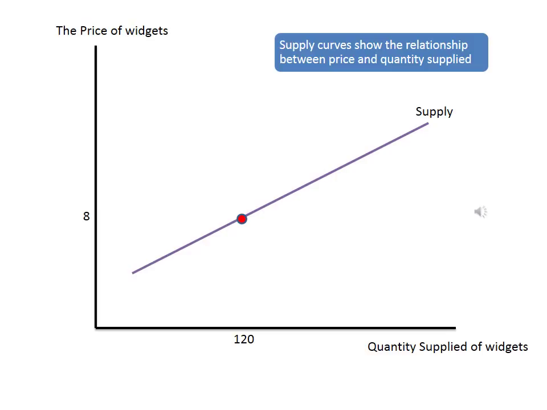Quantity demanded, recall, told us how much of a good consumers want to buy at a particular price. Quantity supplied tells us how much of a good firms want to sell at a particular price. In the graph in front of you, if the price of widgets is 8, firms want to sell 120 widgets. As demand was all about consumers and what consumers wanted, supply tells us all about producers or firms or businesses. Those all basically mean the same thing in economics.